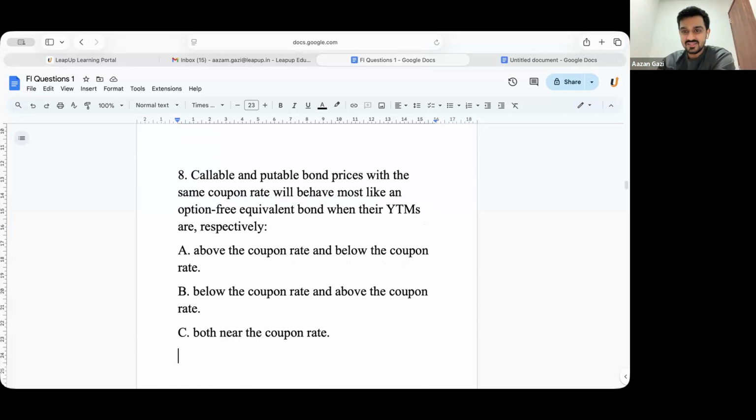Callable and puttable bond prices with the same coupon rate will behave most like an option-free bond when their YTMs are respectively what? This is a little bit tricky question. Let me see who gets it correct. Callable and puttable bond prices with the same coupon rate, okay? When will they behave like an option-free bond? When their YTMs are respectively what?